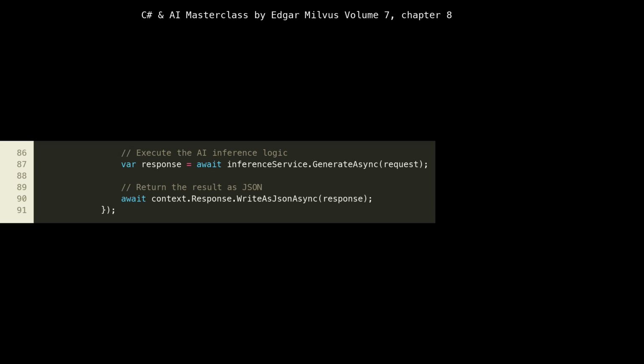await context.Response.WriteAsJsonAsync(response) at line 91 serializes our InferenceResponse DTO back into JSON and writes it to the HTTP response. This completes the request-response cycle, delivering the AI's output back to the client. This entire endpoint is stateless, meaning it doesn't store any client-specific information between requests, which is a key characteristic for horizontal scalability in cloud-native applications.